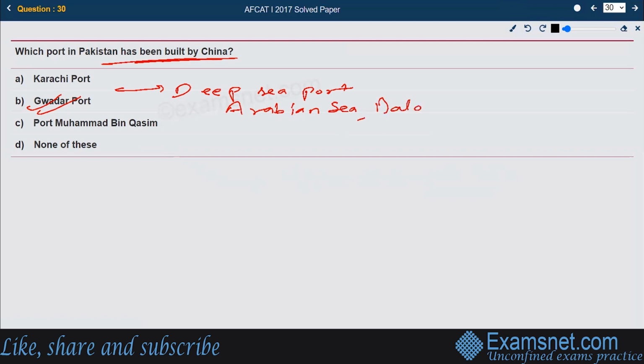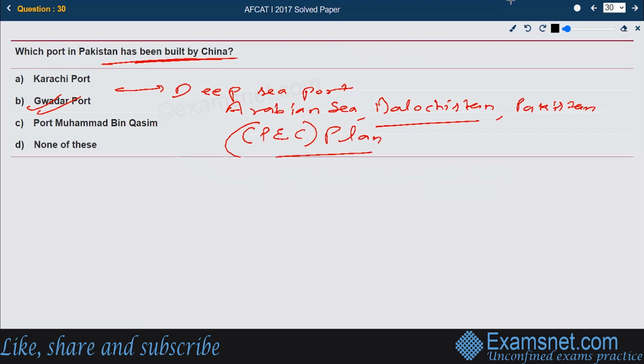The country is Pakistan, the province is Balochistan. This port has been built under CPEC, which means China Pakistan Economic Corridor. That is the right answer, Gwadar Port.